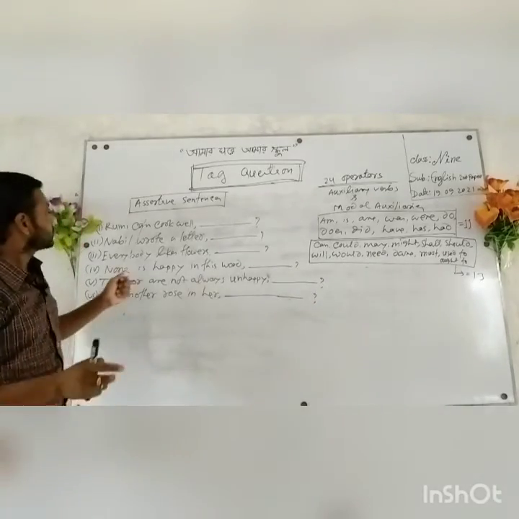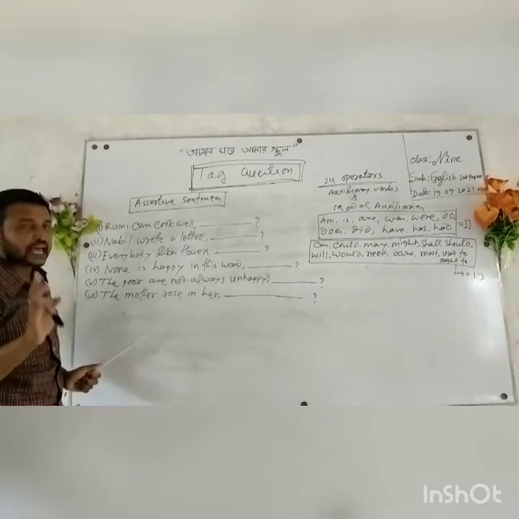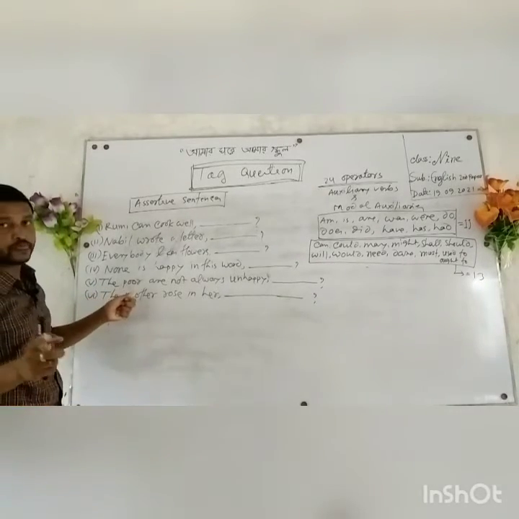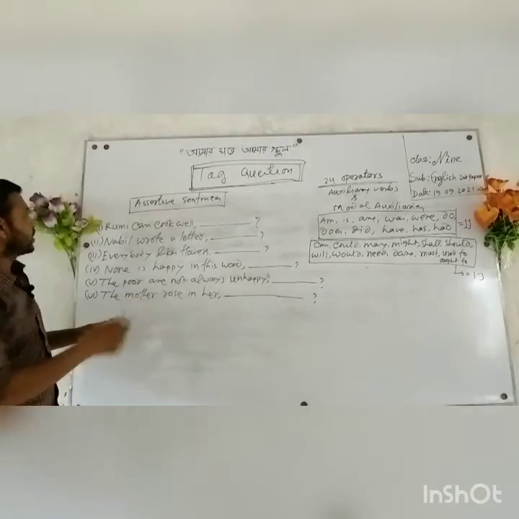Okay, dear learners, here I have written 6 assertive sentences. Number 1: Rumi can cook well.